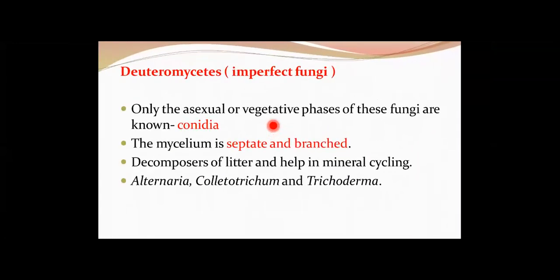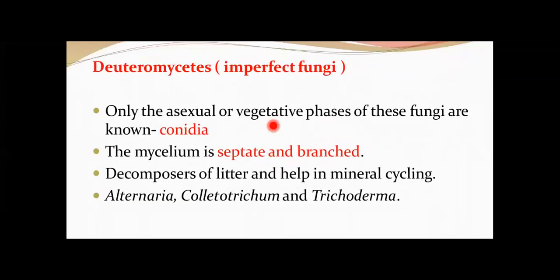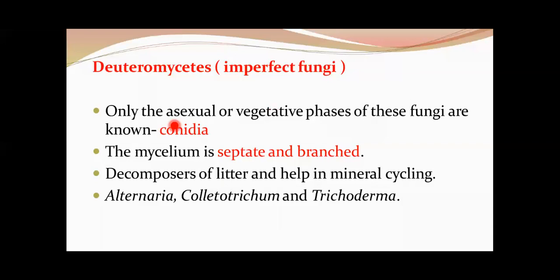Now, the last class we have is the Deuteromycetes, commonly called imperfect fungi. So, who are these organisms, students? In these organisms, only the asexual or vegetative phases of fungi are known. And what are the asexual spores? Conidia. How do they reproduce? They reproduce by means of conidia.